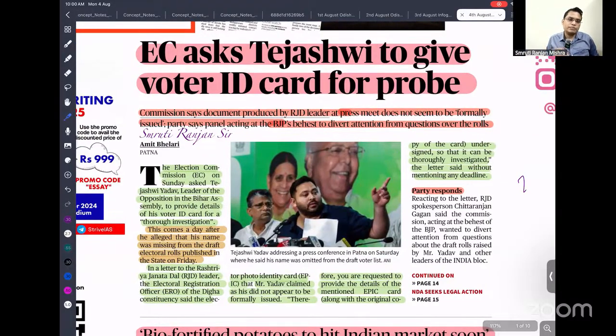So why is it important? Because currently the Special Intensive Revision drive is going on in Bihar. So it is high time for the Election Commission to show the impartiality of this institution that has been built over the last 70 years. So that is what is most important. Apart from that, nothing much is important.